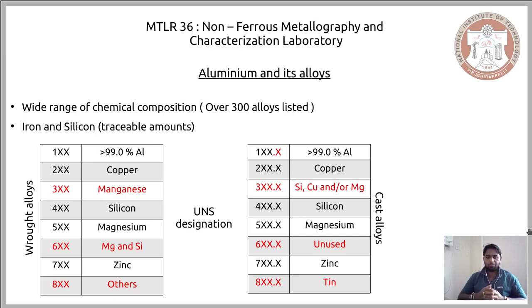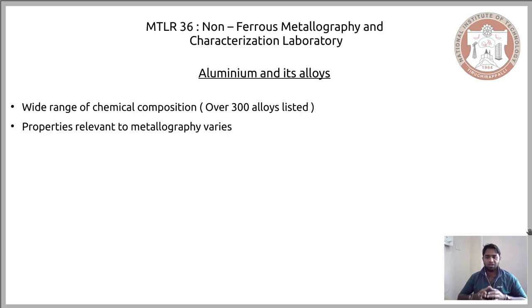After all, we are studying metallography and characterization. Now one needs to relate the wide range of chemical compositions that constitute these aluminium alloys to our present aim. The reason one needs to focus on the different aluminium alloys is that when the chemical composition of a particular aluminium alloy varies, the properties also vary, particularly the properties that are relevant to metallography.